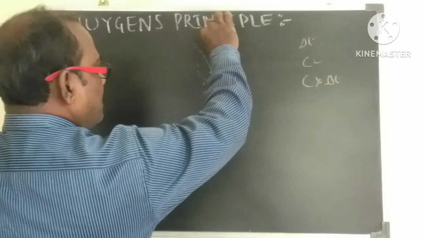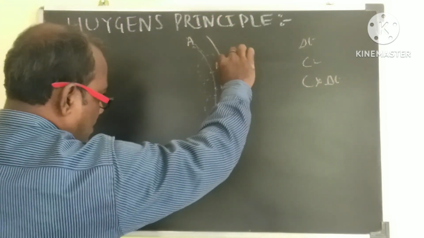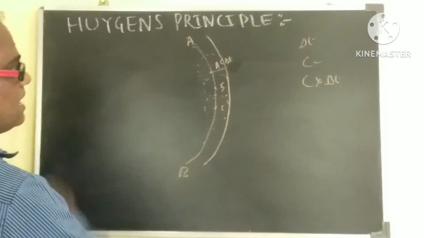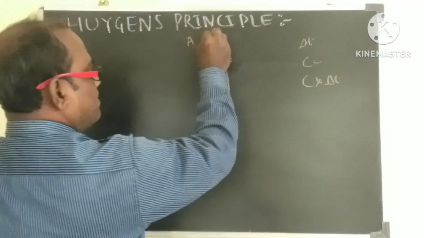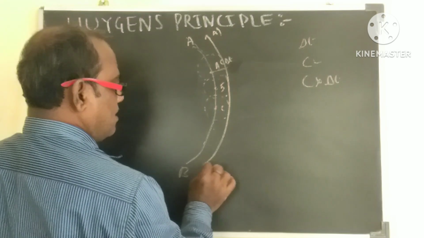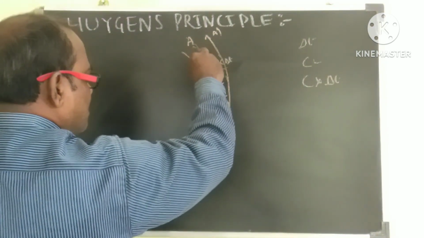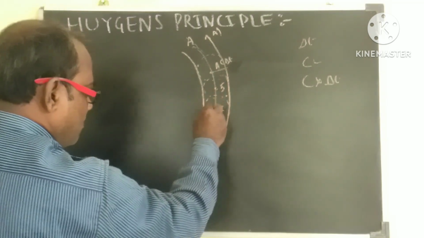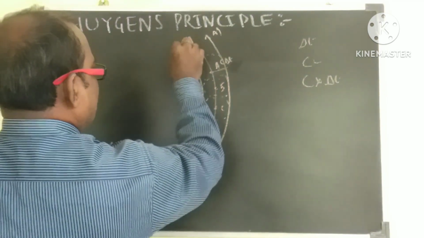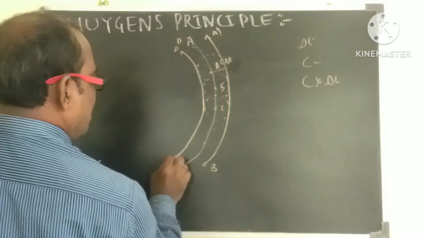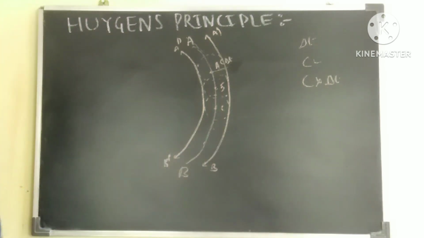Now on enveloping this, suppose this is A, B, we get on the forward side, let it be termed A dash, B dash, and on the backward side we also get an envelope in this shape, let us term it A double dash and B double dash. So in this pattern the wavefronts are produced.